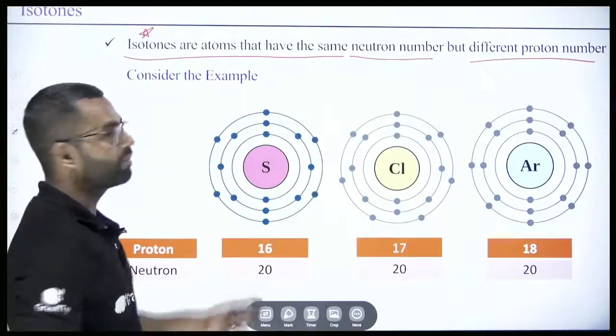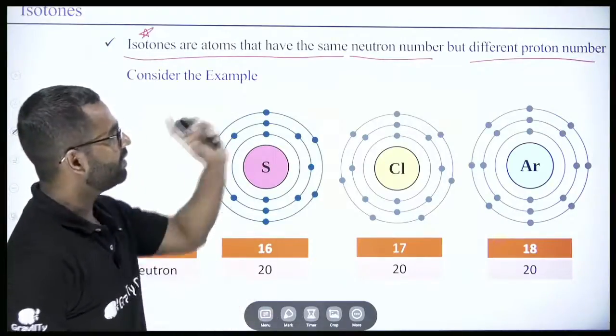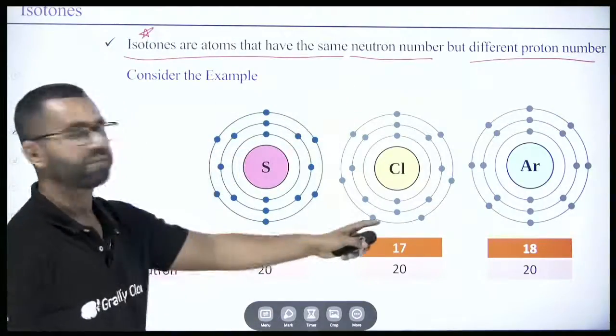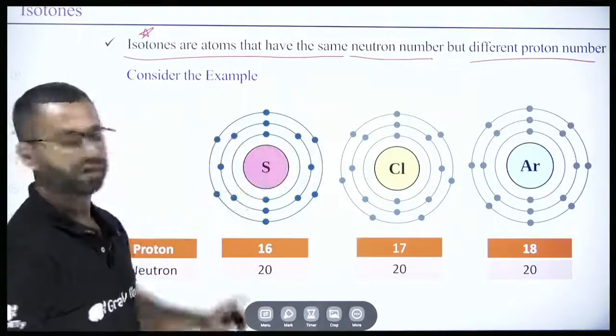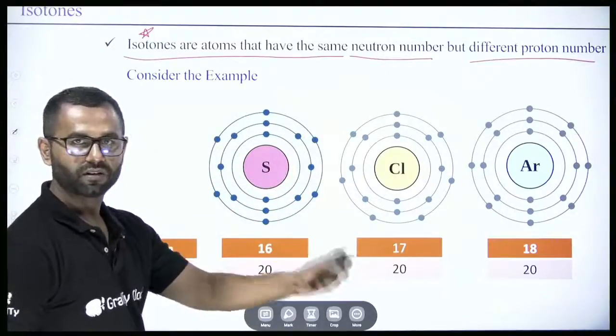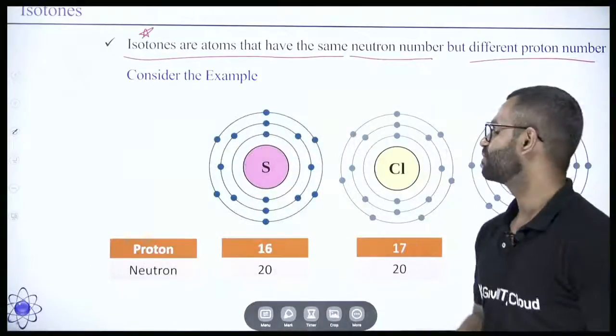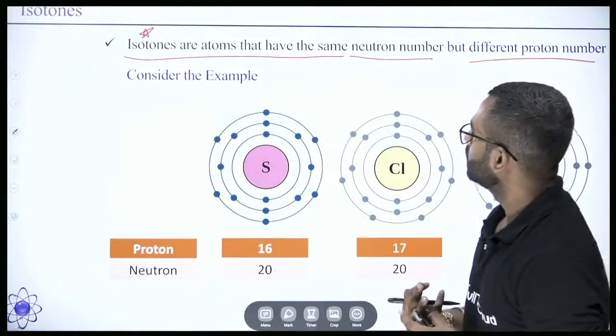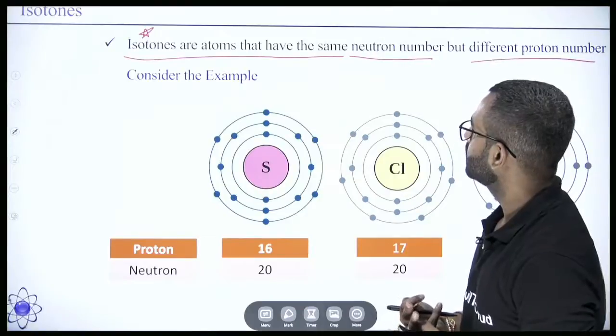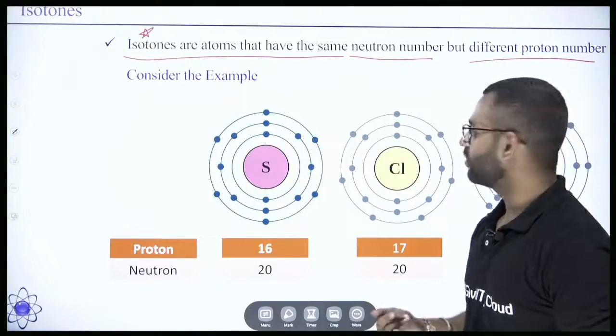So these are the basic examples of isotones, having different proton numbers but the same neutron number. Same neutron number. Right? Understood? Got it? Let's go ahead.